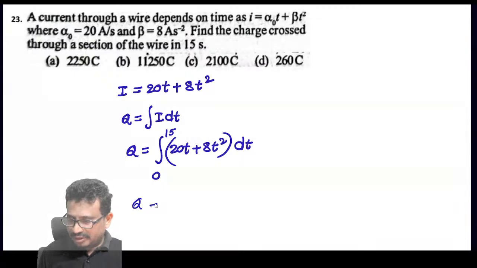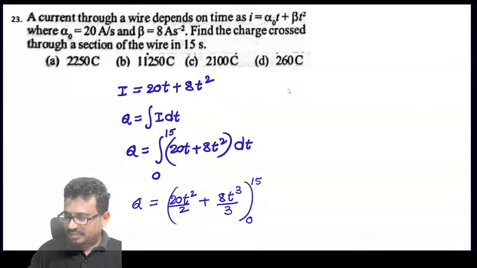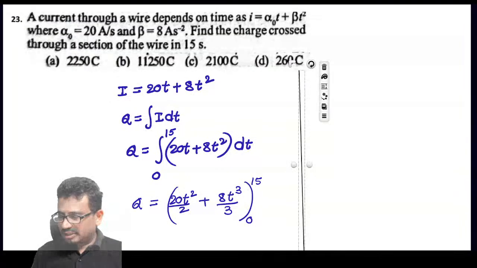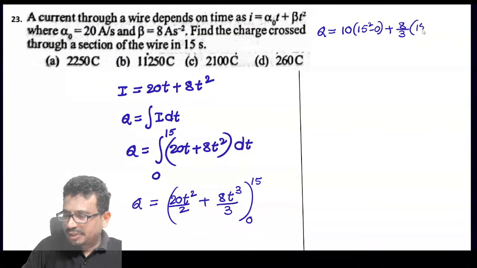Q is equal to 20t squared by 2 plus 8t cube by 3, and the limits are 0 to 15. Substitute the limits. So Q equals 10 into 15 square minus 0 plus 8 by 3 into 15 cube minus 0.